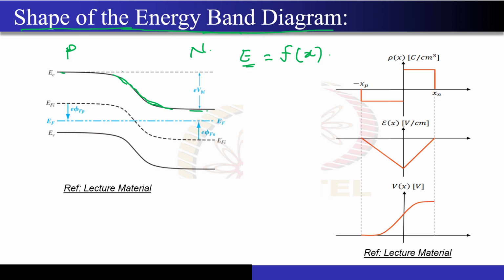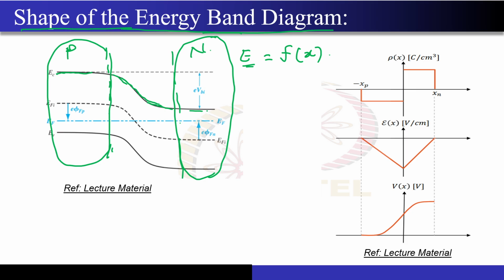So this energy band diagram that you are seeing is some kind of function f of x, right? Now my question is, EC is flat till this point, and on the right side, over this part also, EC is completely flat. Now this variation that you are seeing over here, let me denote it by f of x. So my question is whether this f of x is linear, parabolic, or cubic. What do you think? Linear? Okay, can you give me any logic why this will be linear?